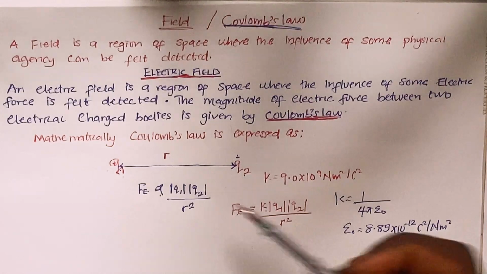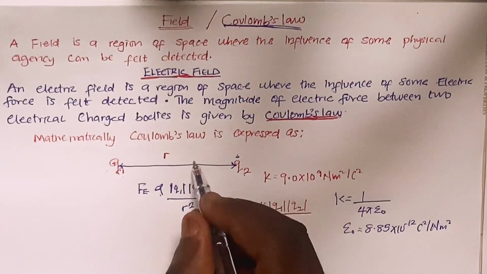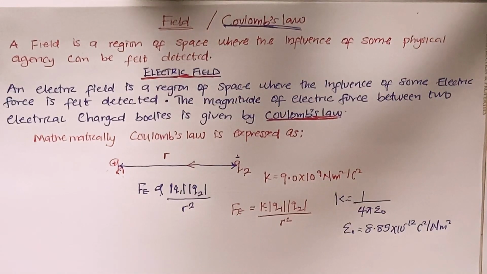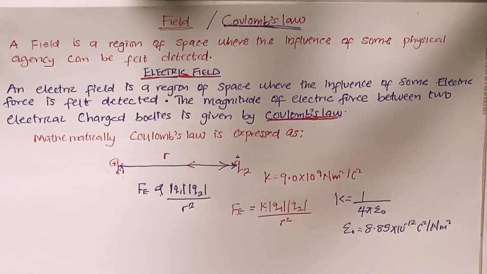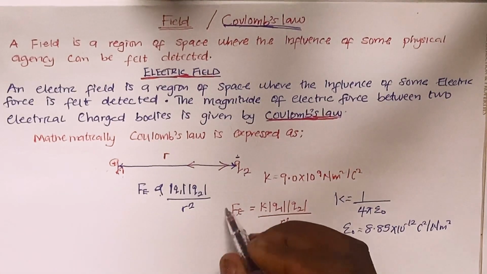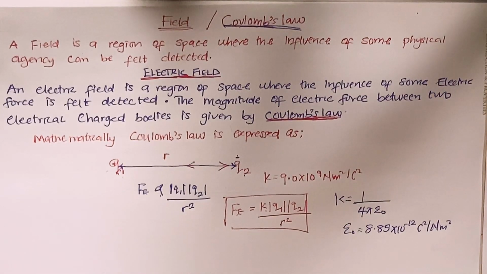If it is attractive, the arrows will point inward toward each other. But if it is repulsive, the arrows will point outward. You understand it now? So the magnitude of the force experienced between the two charges is calculated using Coulomb's law, which is F equals K Q1 Q2 over R squared.